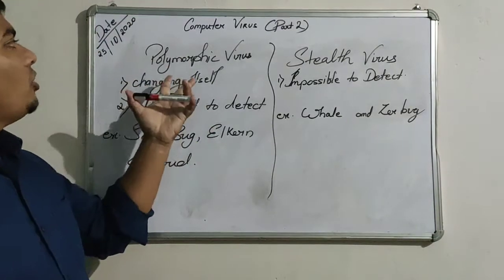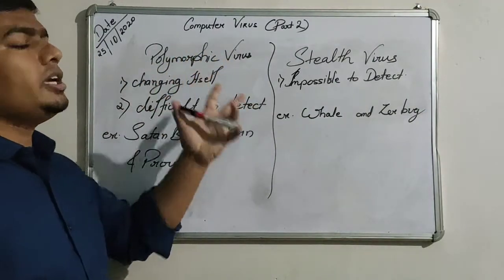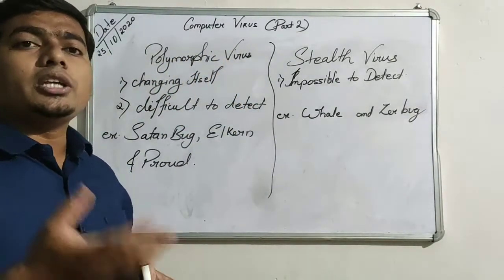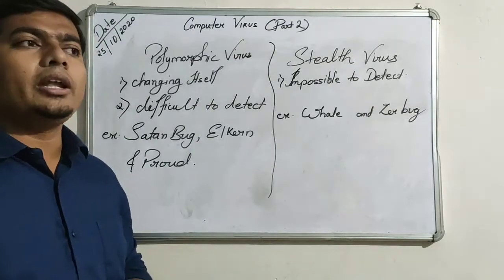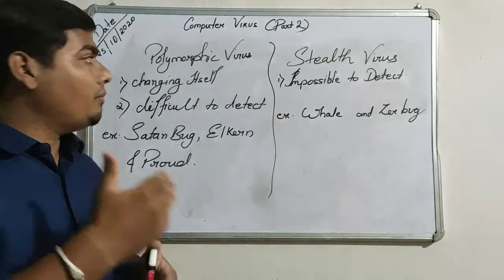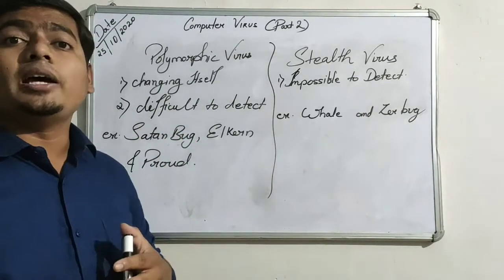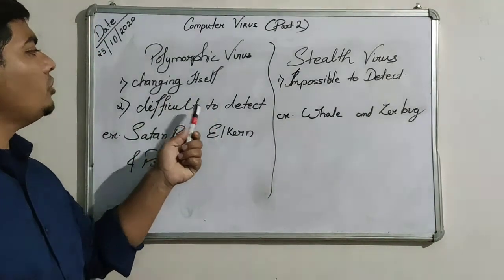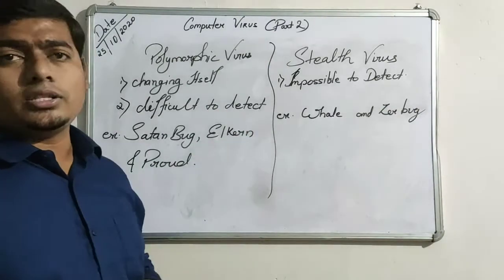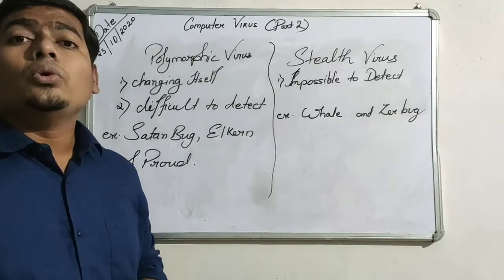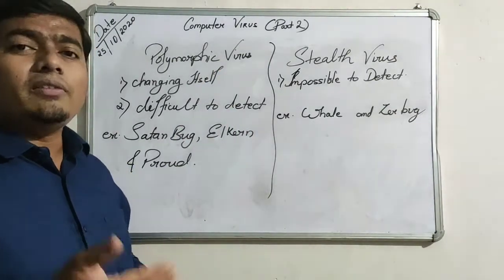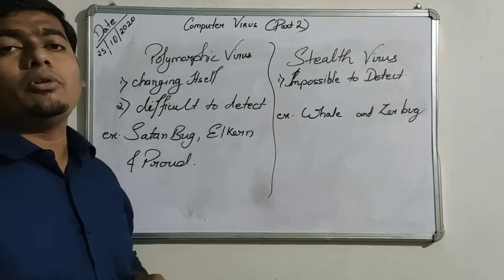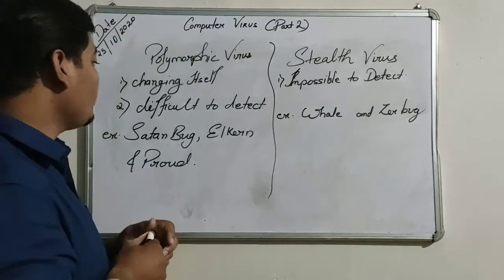Like that only, this polymorphic virus also has a self-changing talent by which it changes its appearance in the computer in different places. It attacks by changing its appearance. When it changes appearance, it is very difficult for our antivirus to detect a polymorphic virus. Antivirus finds it very difficult to detect this type of virus and remove it.